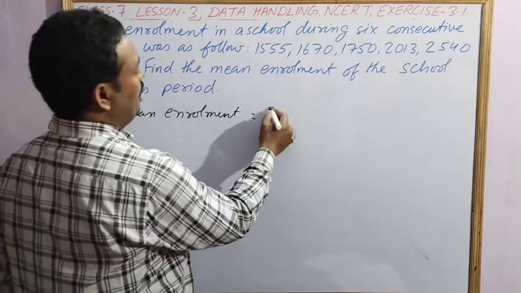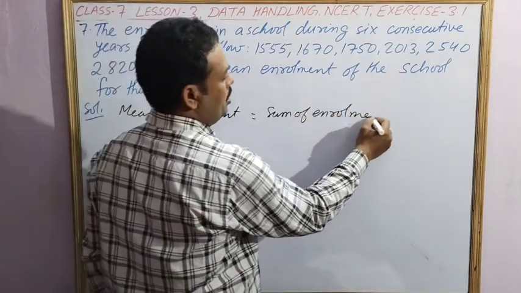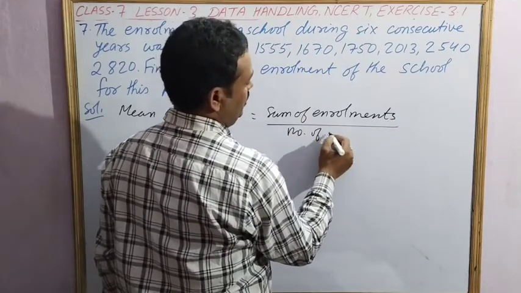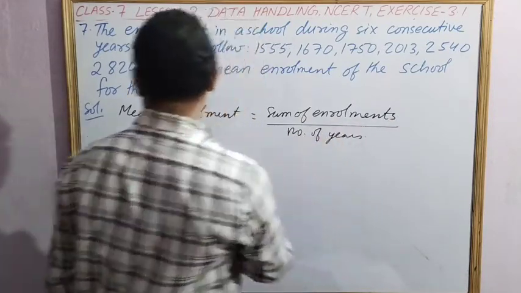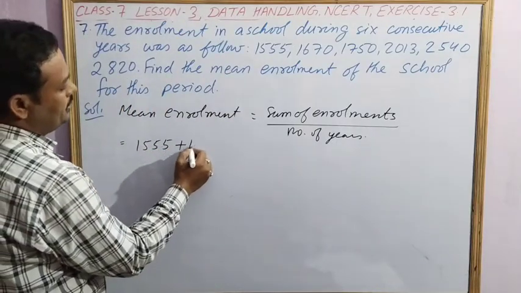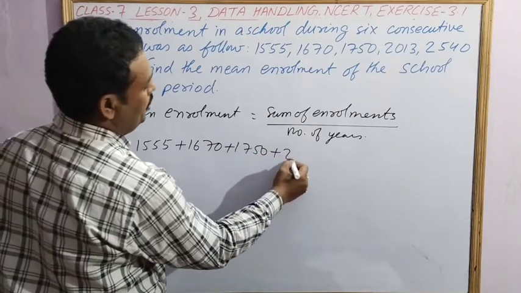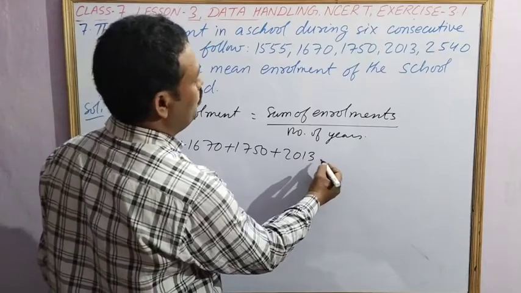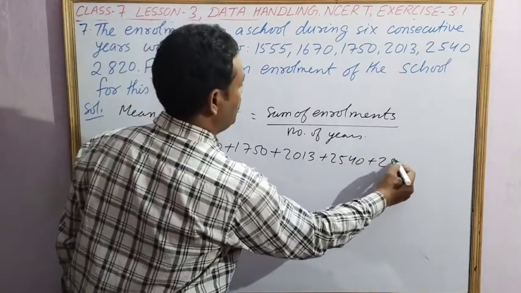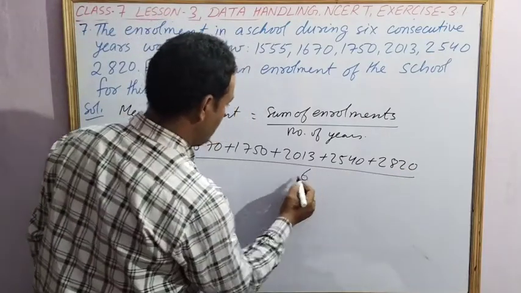Mean enrollment is equal to the sum of enrollments by the number of years. So the sum of enrollments will be 1555 plus 1670 plus 7050 plus 2013 plus 2540 plus 2820, divided by the number of years, which is 6.